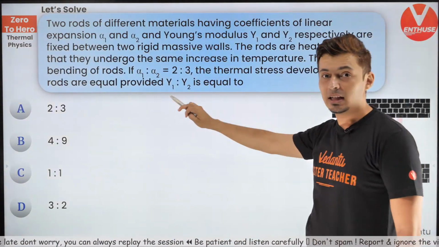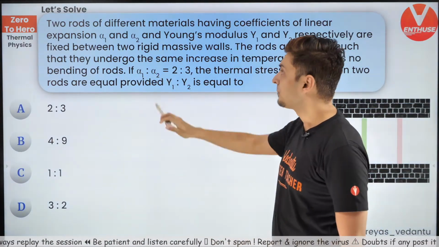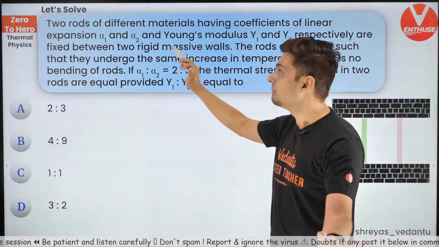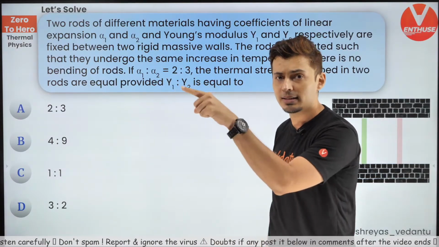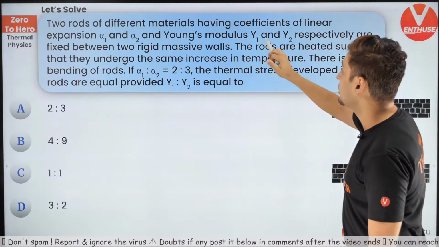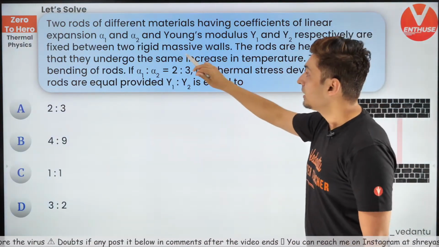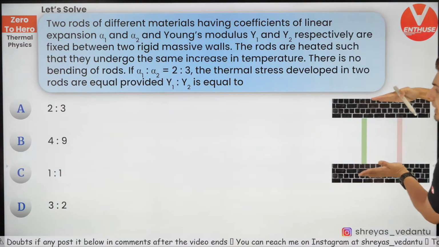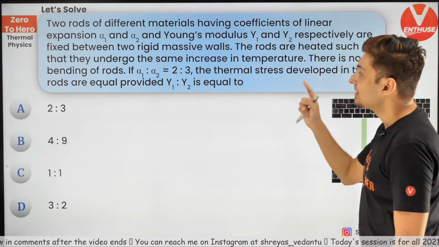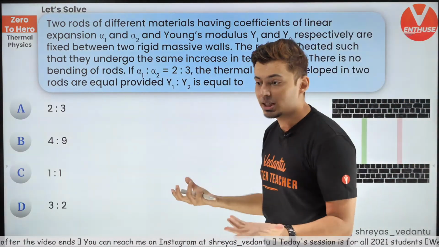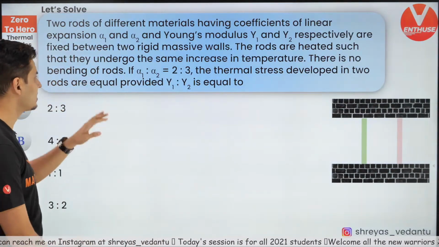Now don't get scared by the length of the question. Trust me, it is a very easy question. Observe, read, draw the diagram. There are two rods, different materials. Coefficients are alpha 1 and alpha 2. So two rods. One rod has alpha 1, second rod has alpha 2. Young's modulus is also different, obviously. Two different rods, Y1 and Y2. Now they are fixed between two walls. They are clamped between two walls. The rods are heated such that their temperature change is also same. Obviously, you heat both the rods by the same change in temperature.